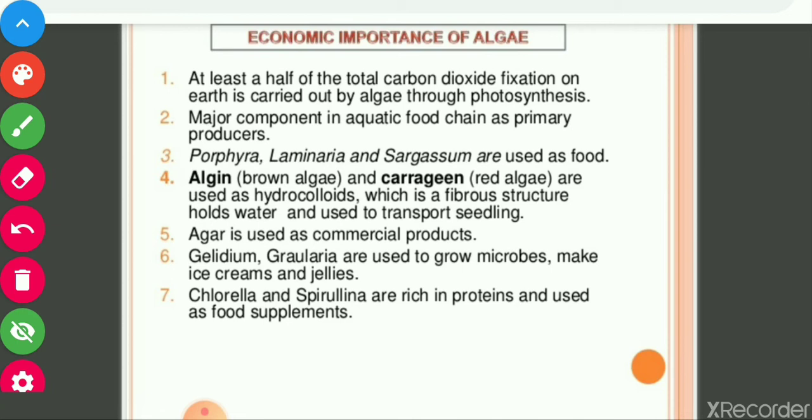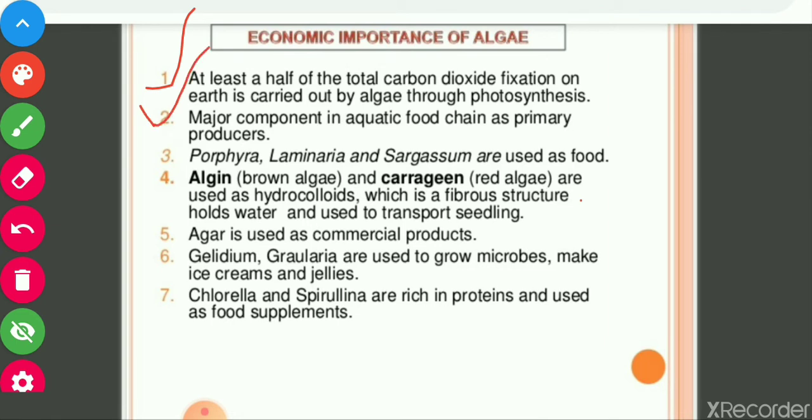So half of the CO2 fixation is carried out by the algae, and they produce oxygen during photosynthesis. This is a very important function of the algae. At least half of the total CO2 fixation on Earth is carried out by the algae through photosynthesis.